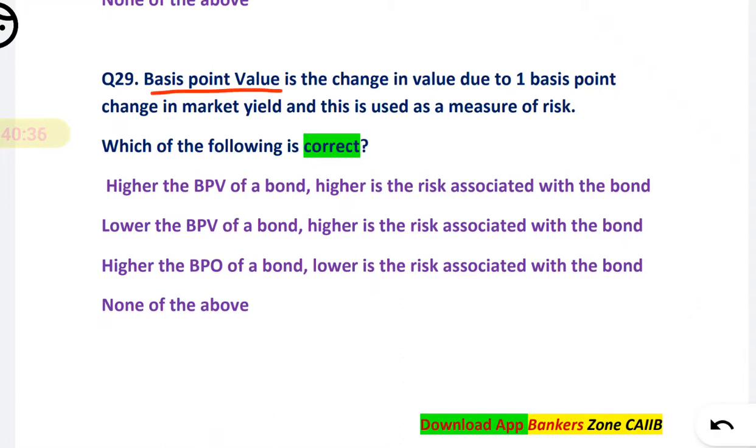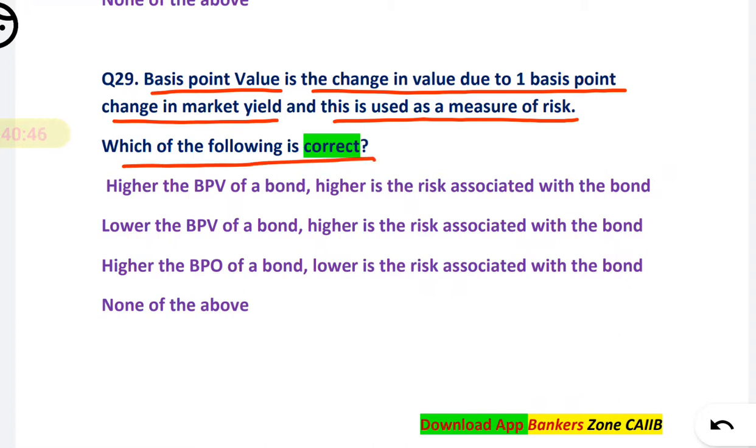Okay, now next question number 29. Basis point value is the change in value due to a 1 basis point change in market yield, and this is used as a measure of risk. Which of the following is correct? See, about BPV, I told you in the theory lecture that BPV is directly proportional to the risk.